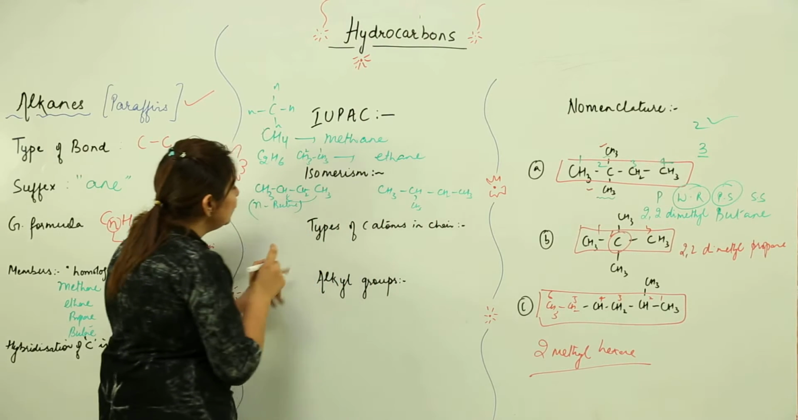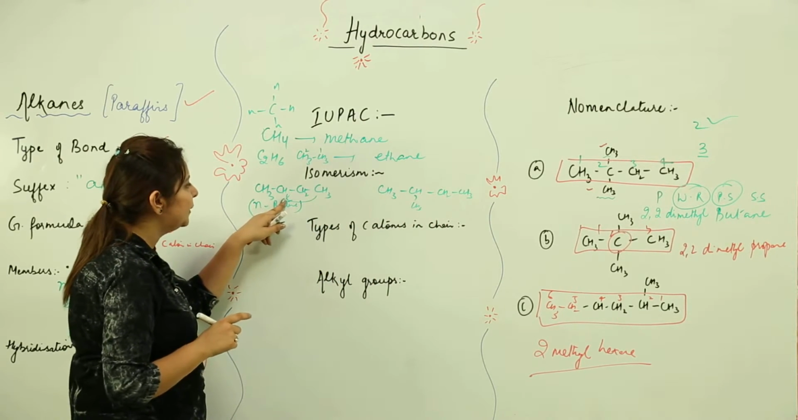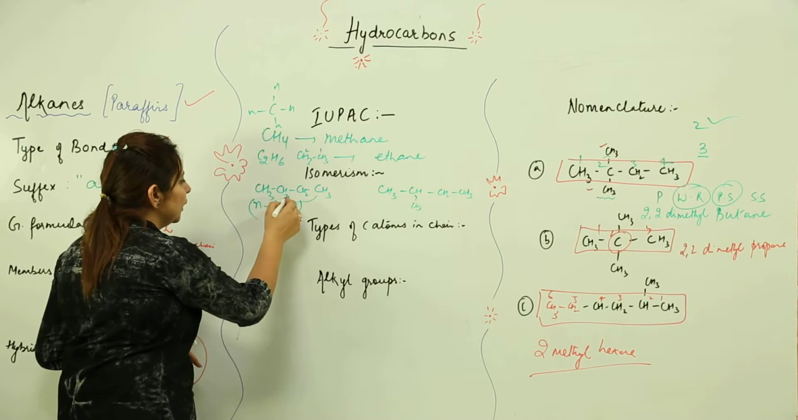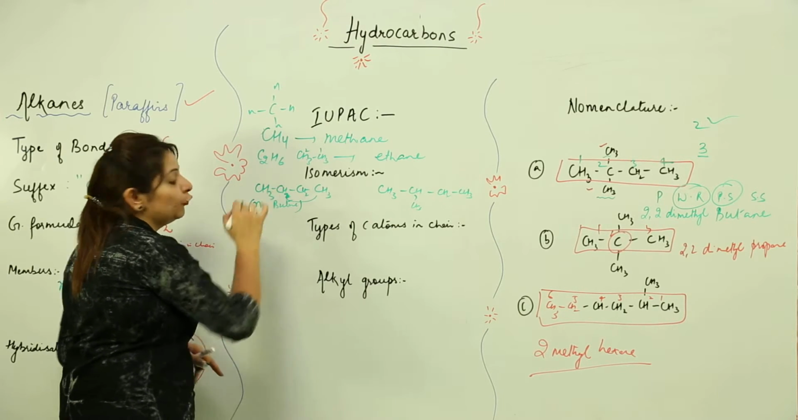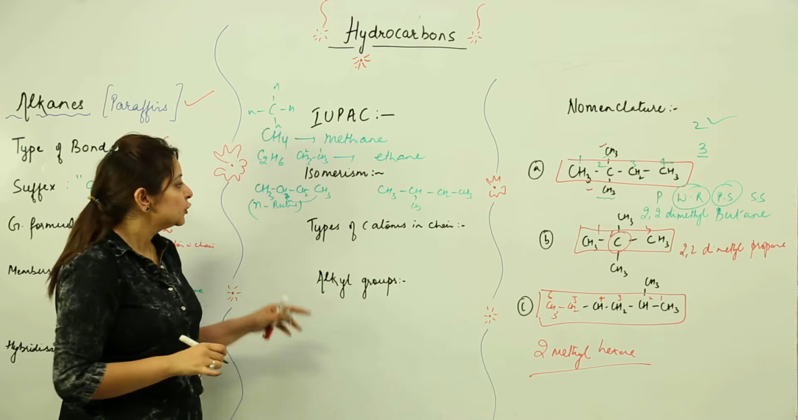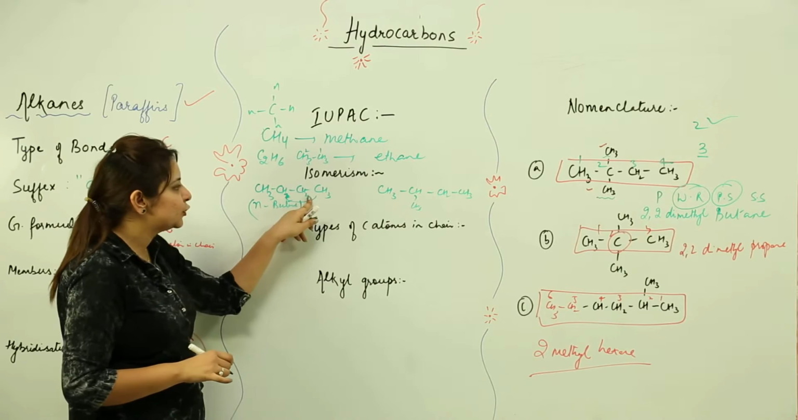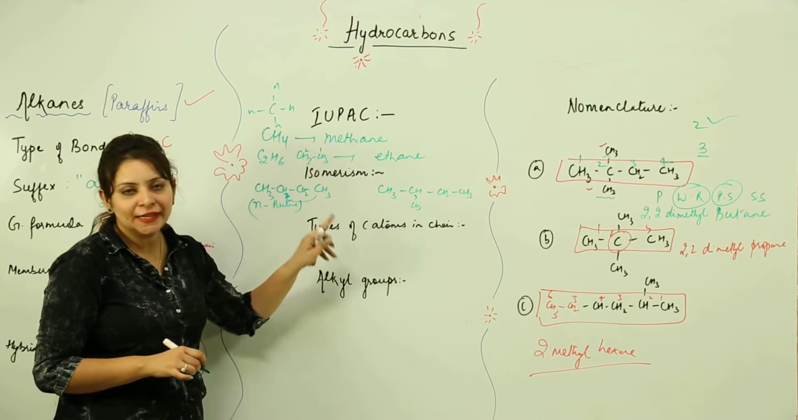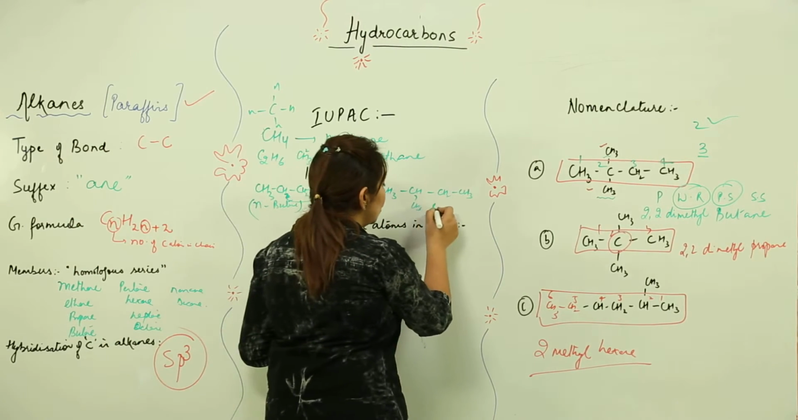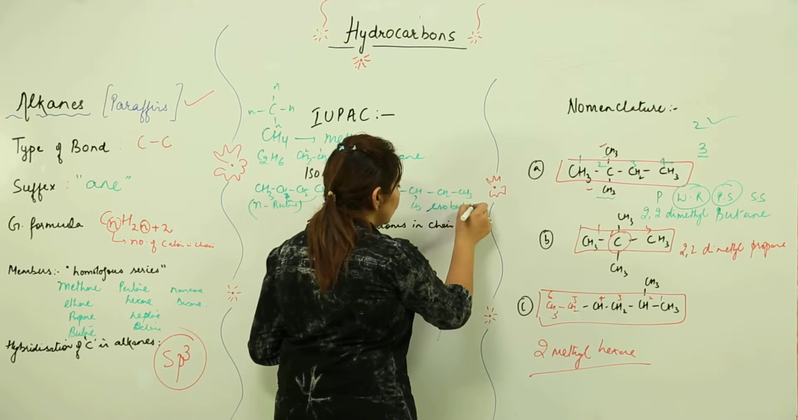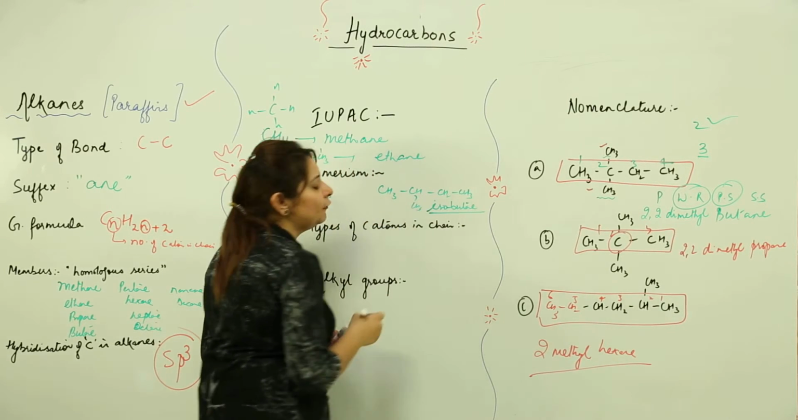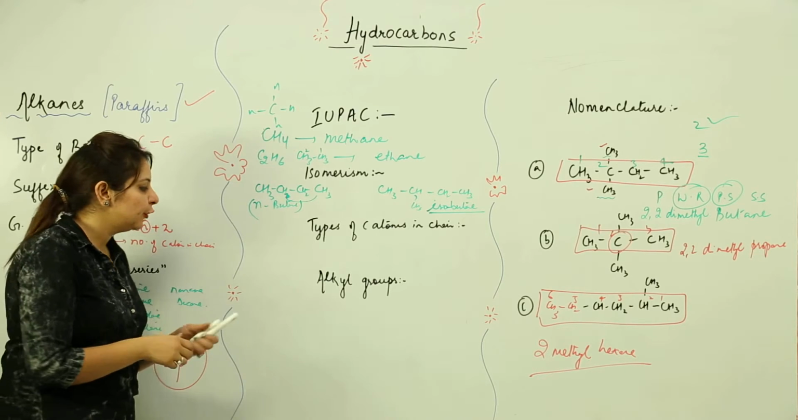When you're moving some group from here to here, keep in mind that you need to satisfy the 4 valencies. It should not exceed 4. So what I've done is I have just removed one H from here and added that H to this place. That is why it becomes like this. So it is now isobutane, an isomer of butane.